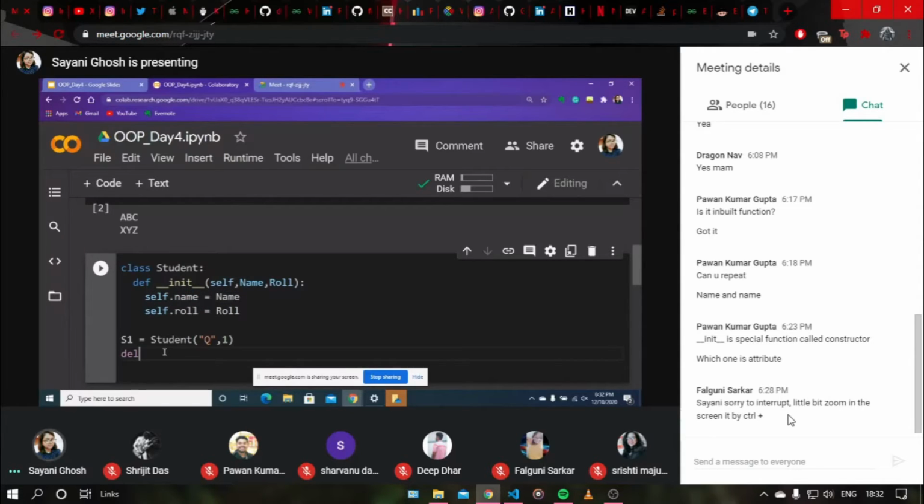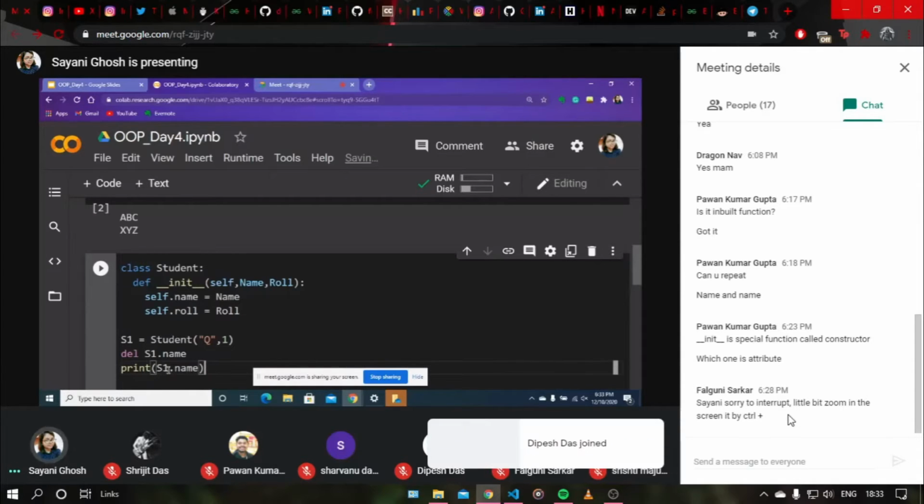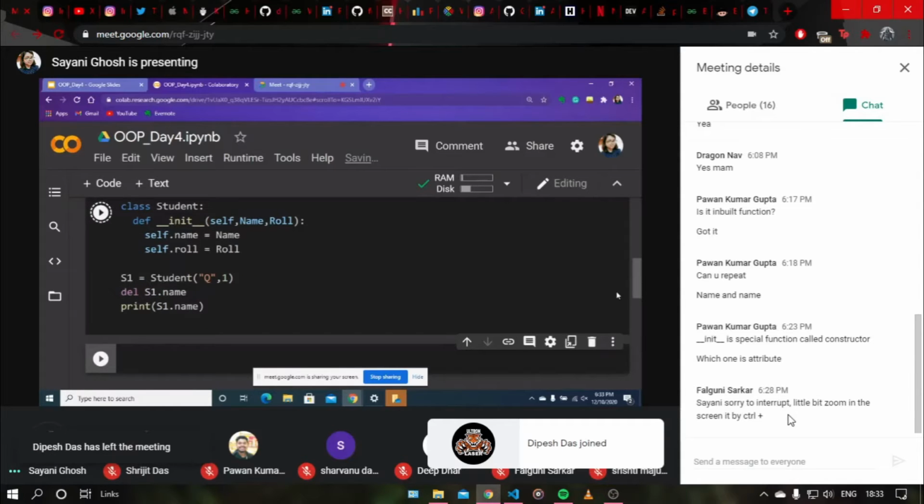I will write the del keyword first, then s1 dot name. This will actually delete the name attribute of s1. So if I try to print it after deleting, it will give me an error.